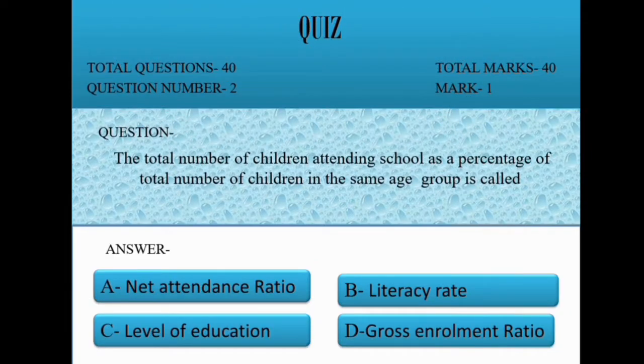Question 2. The total number of children attending school as a percentage of total number of children in the same age group is called. Option A. Net attendance ratio. B. Literacy rate. C. Level of education. D. Gross enrollment ratio. Correct option is A. Net attendance ratio.